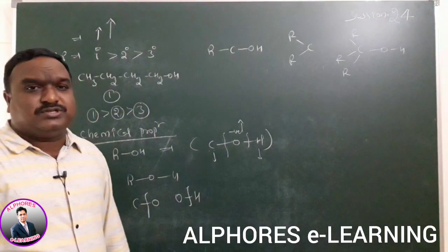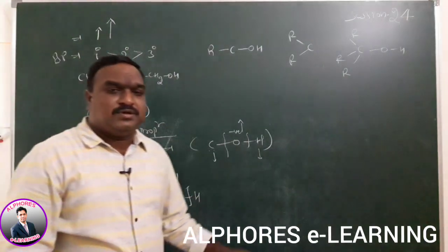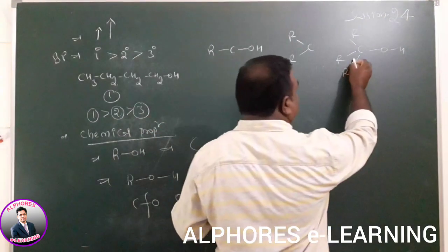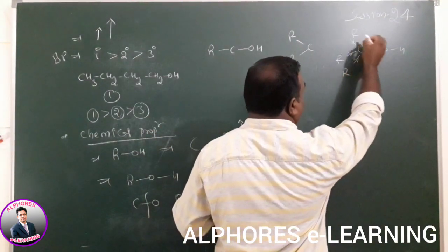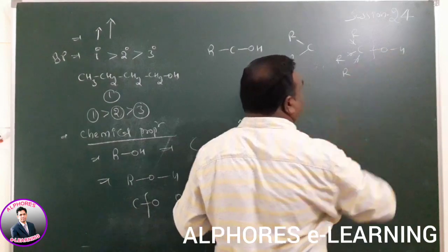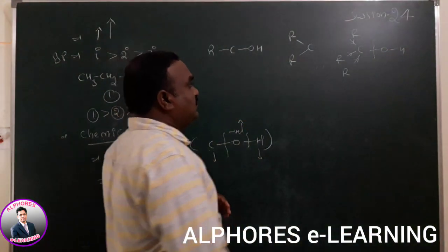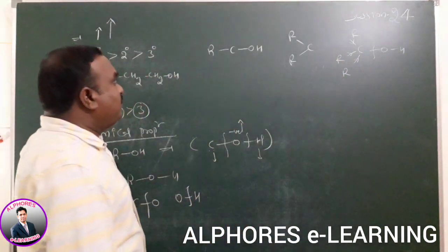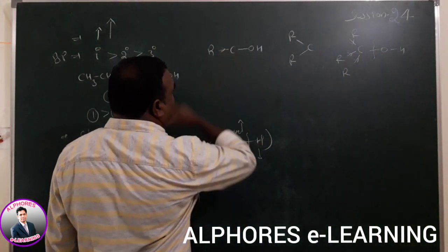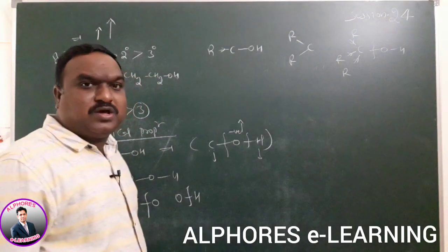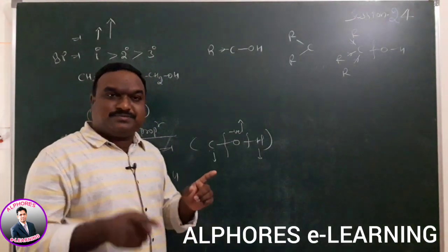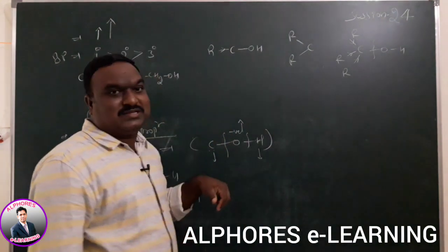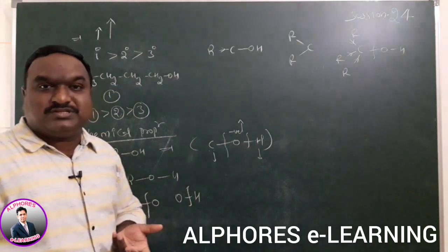Based on hyperconjugation also we can explain that concept. But if you apply the inductive effect, here positive nature is more, so bond cleavage is possible here. The reason is that a stable carbocation is formed in this one. Wherever primary is given, only one R group is there. According to that concept, the primary alcohol's positive inductive effect is less, so a less stable intermediate is formed.